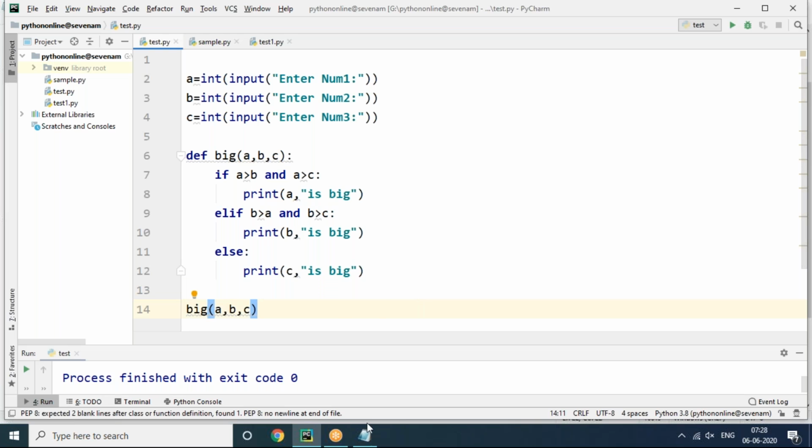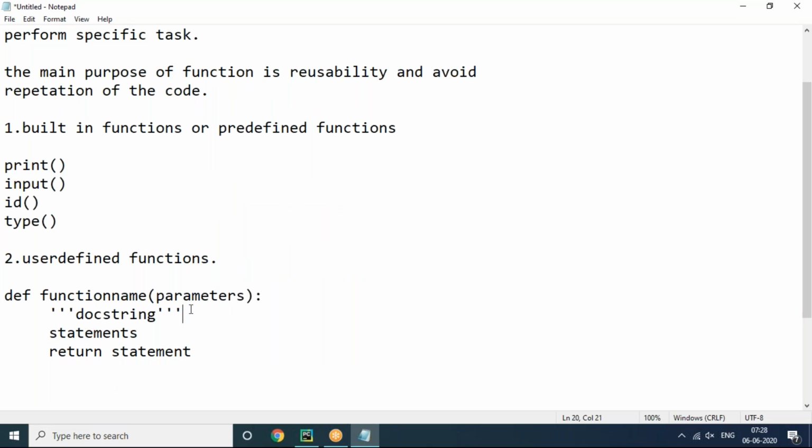One more important thing: so far, whatever functions we discussed were straightforward, without any return statements. According to the function definition, we created a function with a name, parameters, and statements. It's okay. But are we using the return keyword? No. So why the return keyword here? What is the use of the return keyword? It's a simple thing actually. The return keyword is optional to use. Without the return keyword you can also work it out.